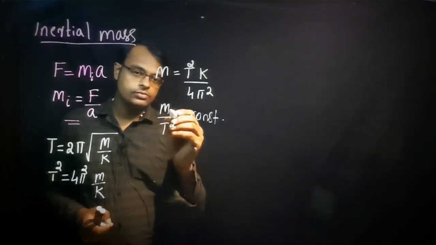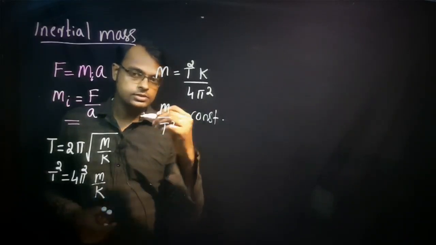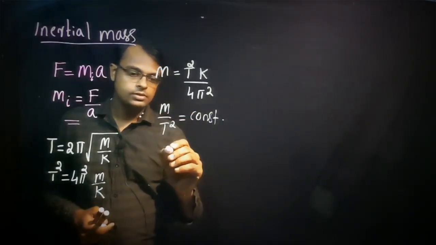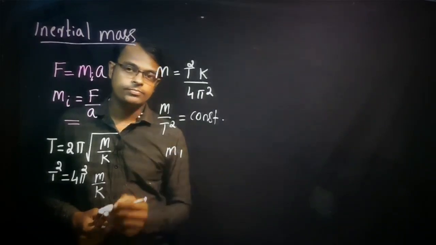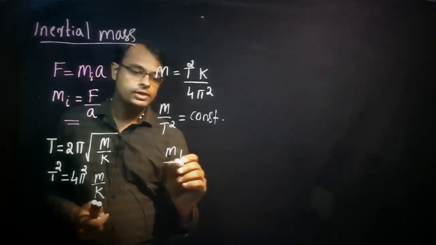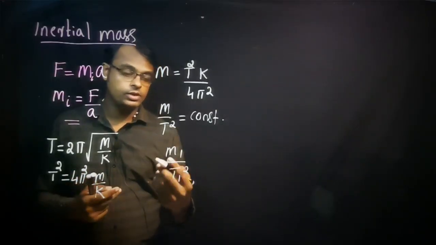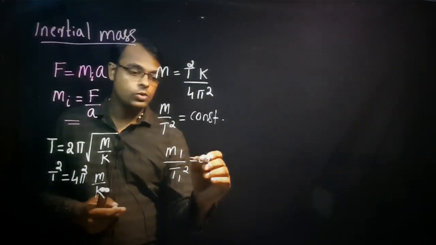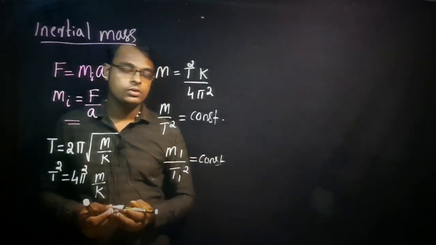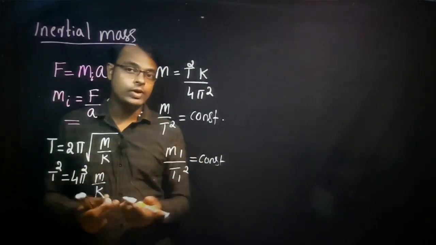Just imagine we are doing this same process for mass m1. So what does the formula become? m1 divided by t1 square. Its time period is different, right? So m1 by t1 square is equal to a constant value. Just imagine m1 is a known value.